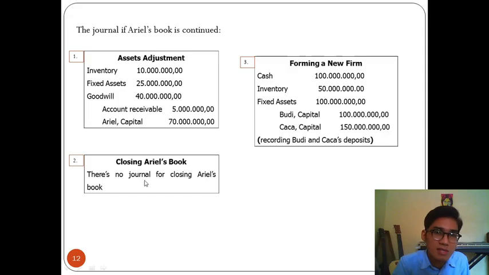Then there's no journal for closing Ariel's book because we are continuing his book. So forming a new firm, I put cash, inventory, fixed assets on debit, and credit Budi and Chacha's capitals. So we're basically recording Budi and Chacha's deposits here.